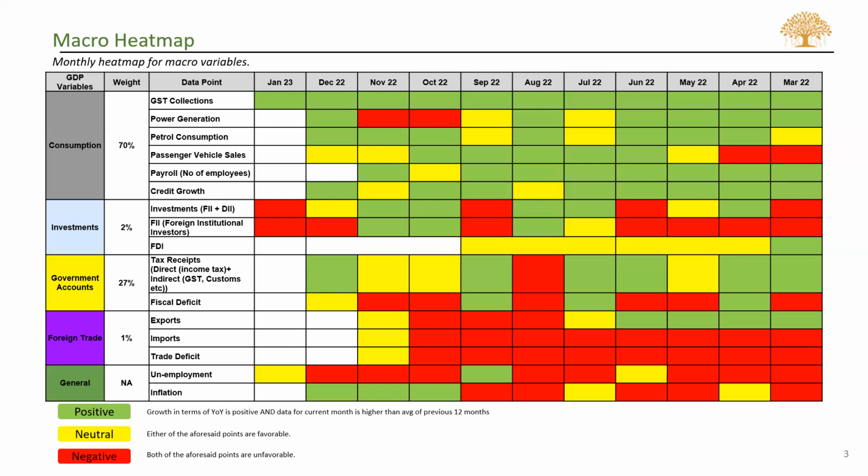Then the inflation has seen a decrease in the last 3 to 4 months and is currently below the upper tolerance limit of RBI set at 6%, which gives a positive influence from this variable.